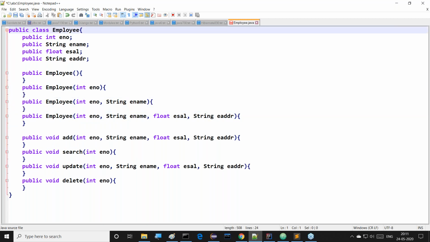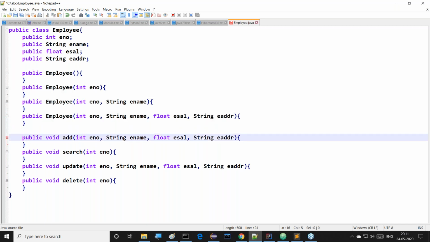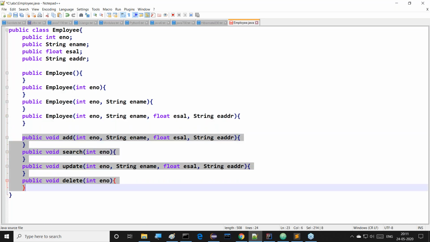Observe this clearly now. Public class Employee. Now four variables, all these variables we provided. Constructors: how many constructors are available? Four constructors we have taken here. And after that, four methods we have taken. This is my Java class. For this Java class, I want to provide API documentation. That's my point here now. API documentation I want to take now.